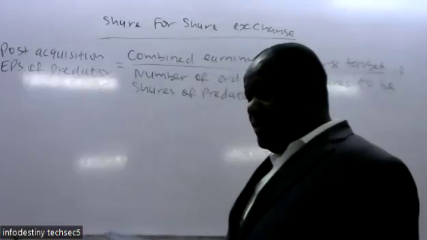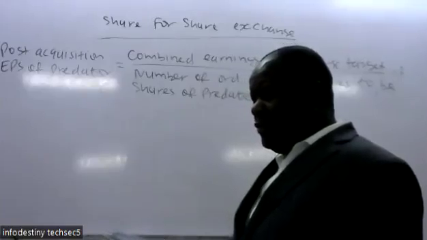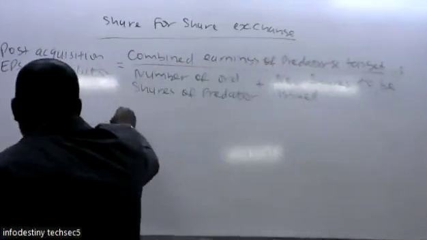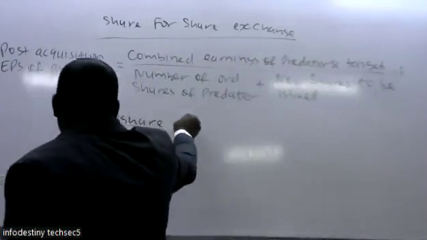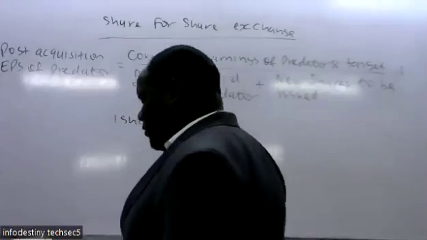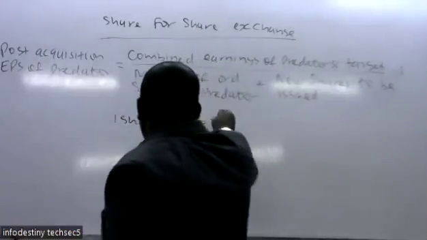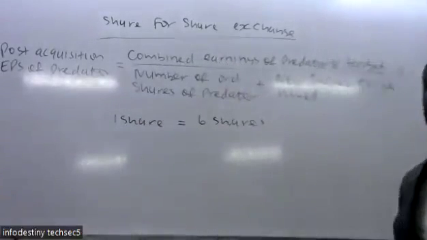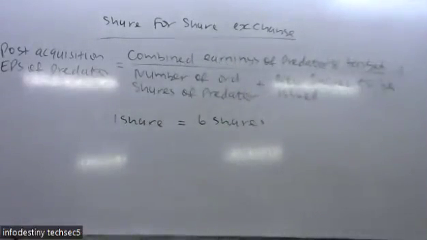The exchange is based on one Water share being equivalent to 6 shares of TOA Limited. So we know TOA Limited has how many shares?